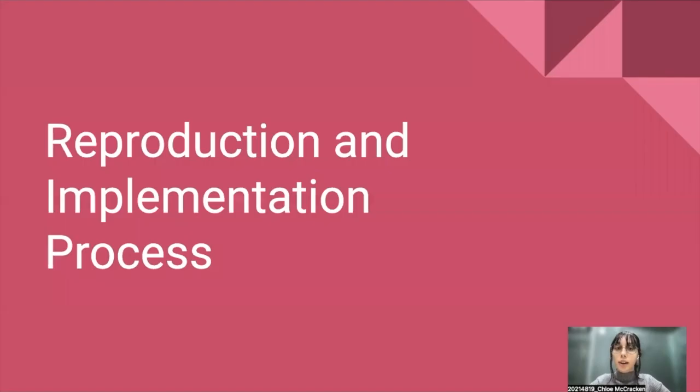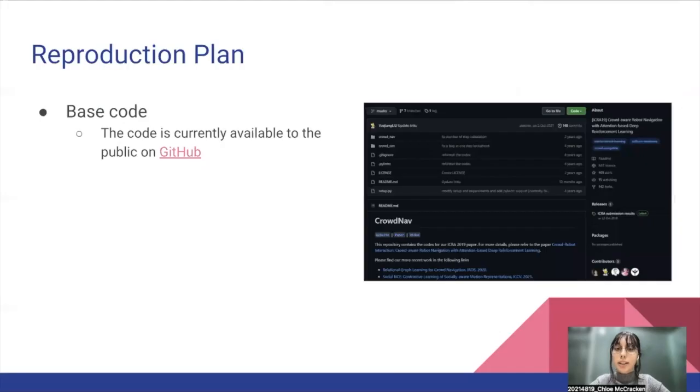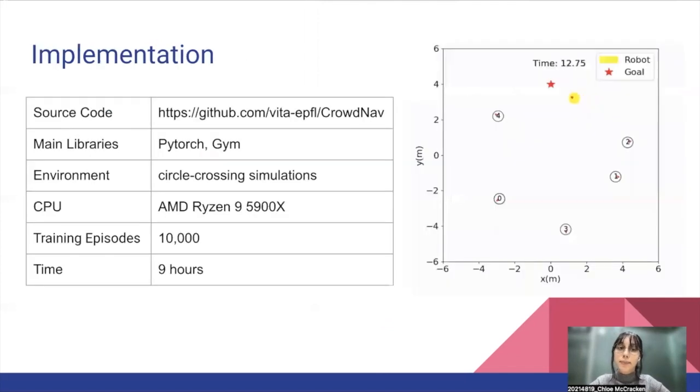Next, I'll go over our reproduction and implementation process. So the paper's source code is available on GitHub, and we refer to that for our implementation. We use these specifications listed to implement the code. We use the source code from the GitHub repo as a baseline and train the model with circular crossing cases. It took over 9 hours to train 10,000 episodes with our CPU, and the visualization of an initial test case is shown on the right.